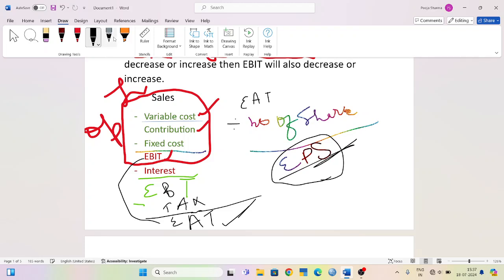From EBIT to earnings per share, this is financial leverage. We can say that from sales to EBIT, this is operating leverage, and from EBIT to EPS, this is financial leverage.